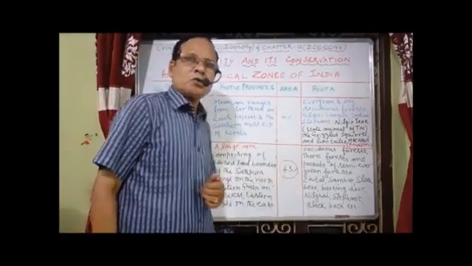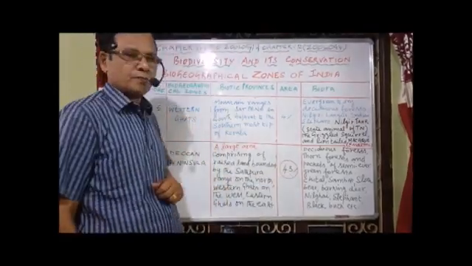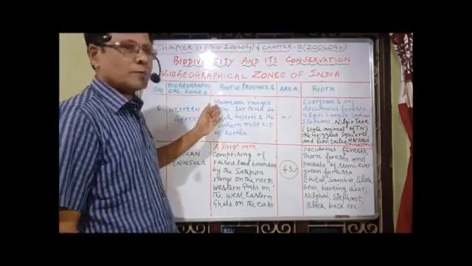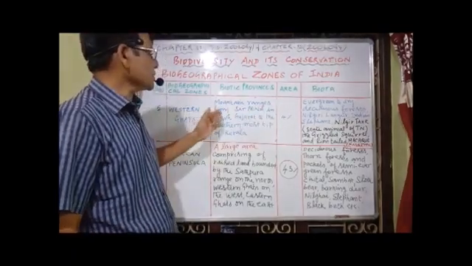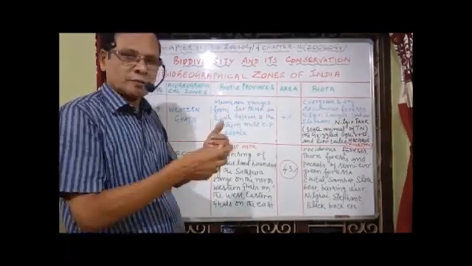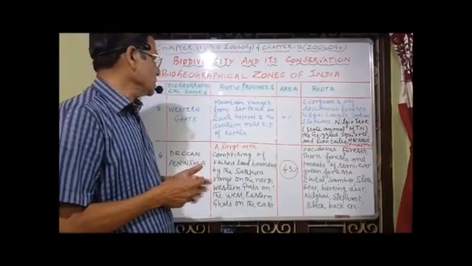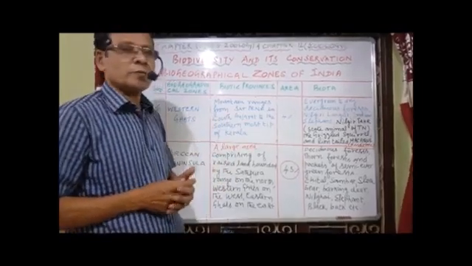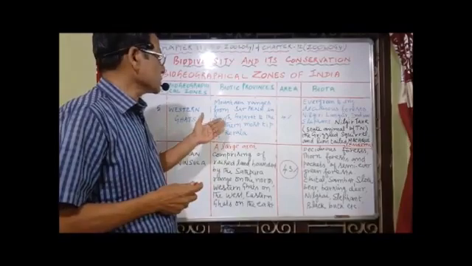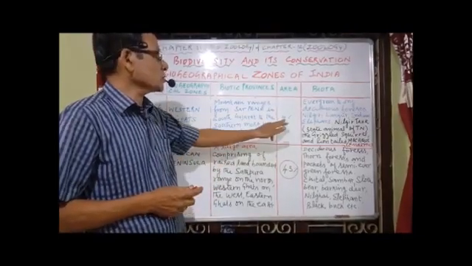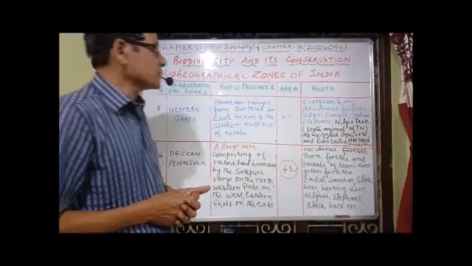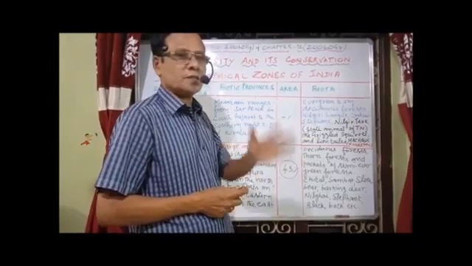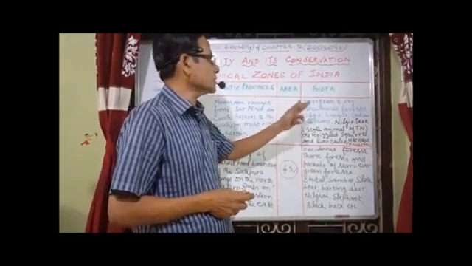Now the fifth biogeographical zone, the Western Ghats. The Western Ghats are rich in species of amphibians. It is nothing but mountain ranges extending from the Satpura region in South Gujarat to the southernmost tip of Kerala, rich in amphibian species. That's why we have the richest source of amphibians here. It consists of only 4% of the area, with different types of forests, evergreen to dry deciduous forests. This is the main vegetation.